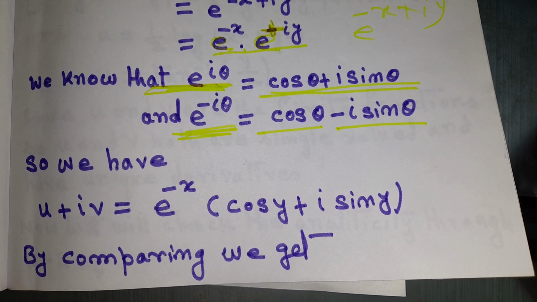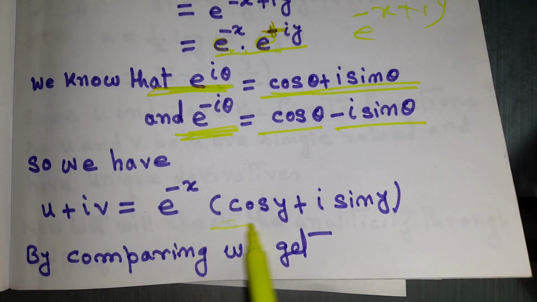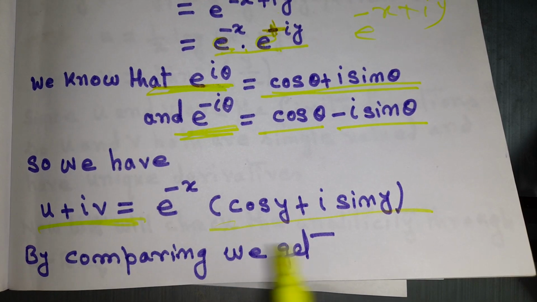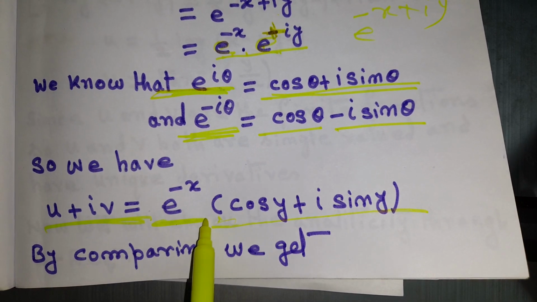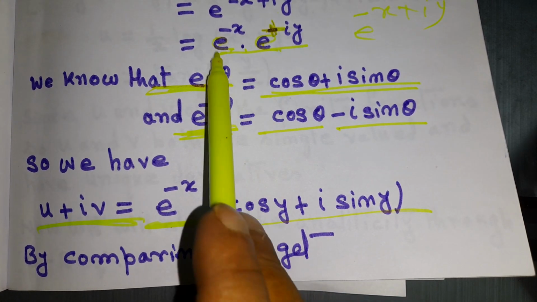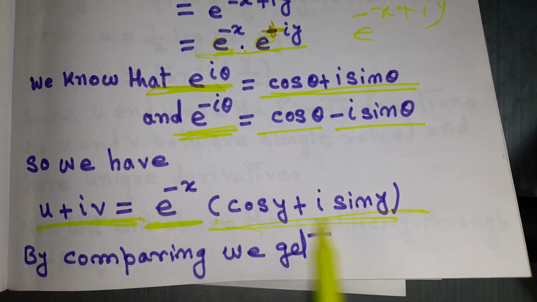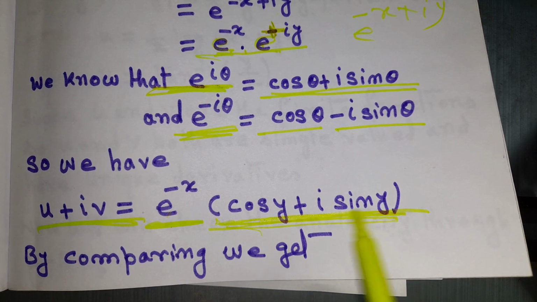So we have u plus iv equal to e to the power minus x, cos y plus i sin y. Why cos y plus i sin y?